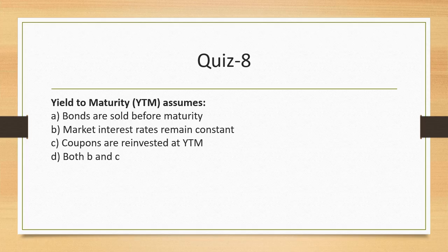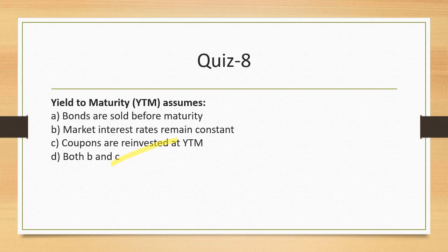So bonds are sold before maturity. Well, that's not right. Market interest rate remains constant and coupon are reinvested at YTM. Well, these are the two assumptions which are there as part of YTM. Both the things must hold good. So the answer will be both B and C.